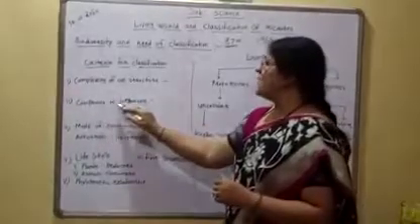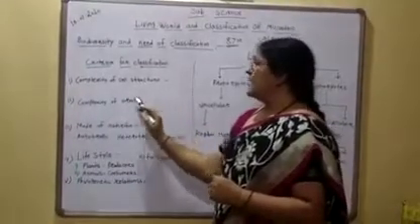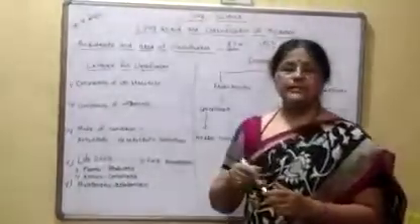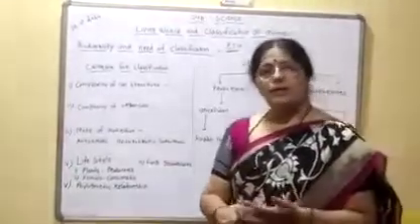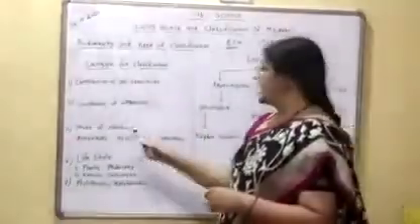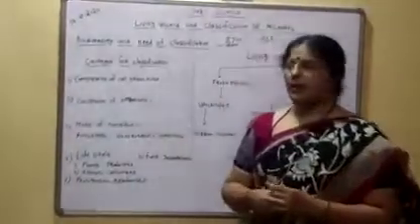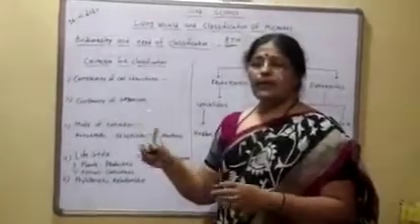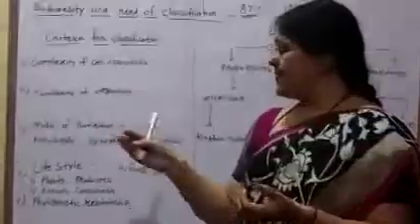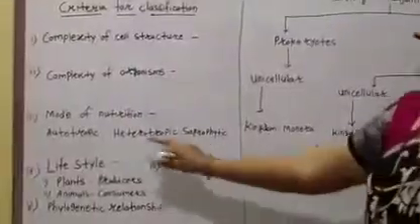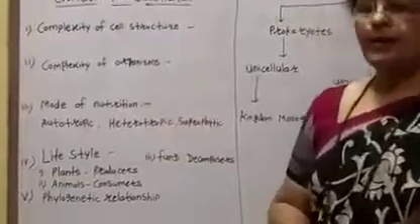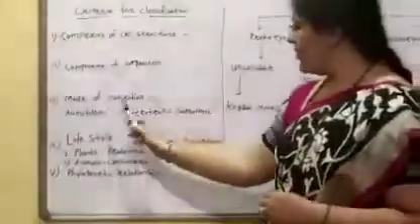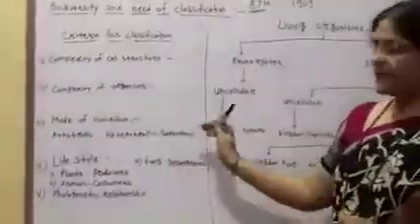Second point is complexity of organisms. In this, he divided organisms into 2 parts, unicellular and multicellular. Third is mode of nutrition. He divided living organisms into 3 parts on the basis of their mode of nutrition: autotrophic, heterotrophic, and saprophytic.